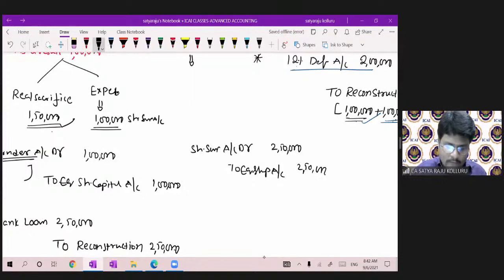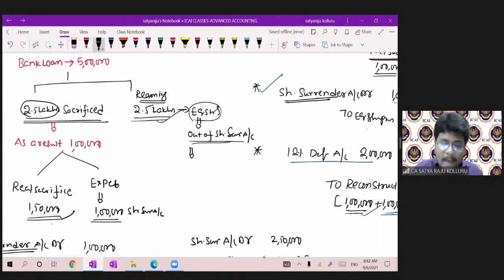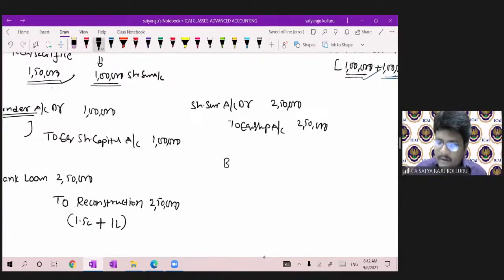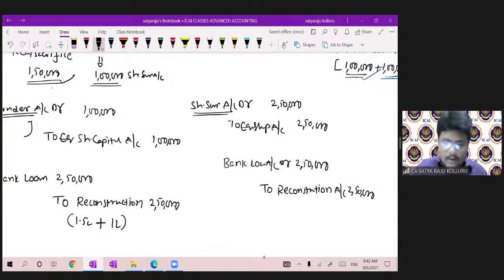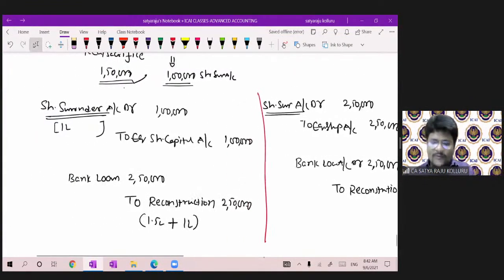2,50,000. Then concentrate. Bank loan was nullified to the extent of 2.5 lakh. Why? Because we have now made a payment through share surrender. Bank loan account debit 2,50,000. To nullify the impact in share surrender, I have to transfer it to reconstruction. Reconstruction account credit 2,50,000.